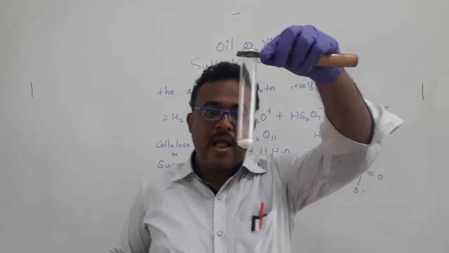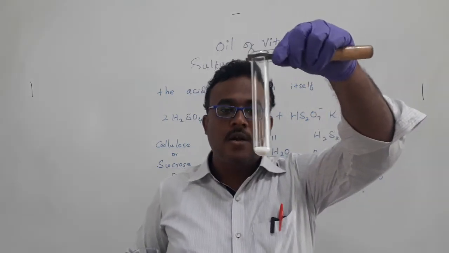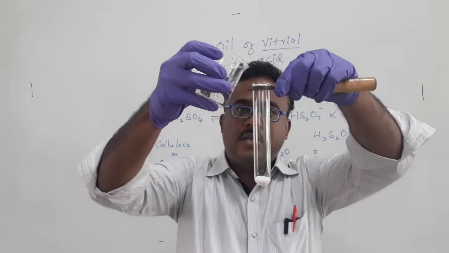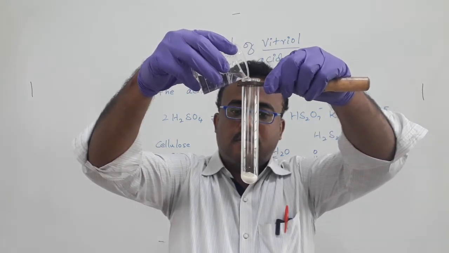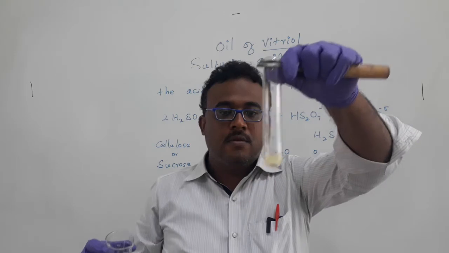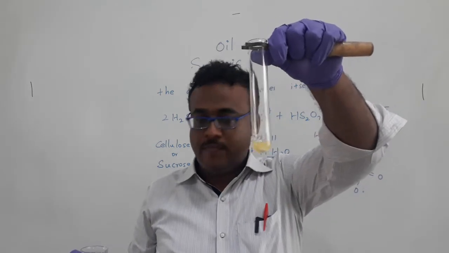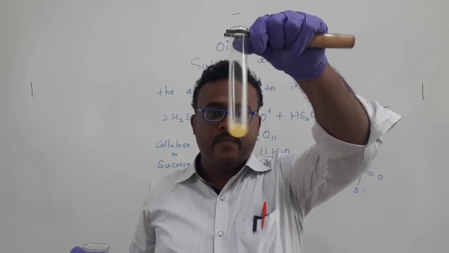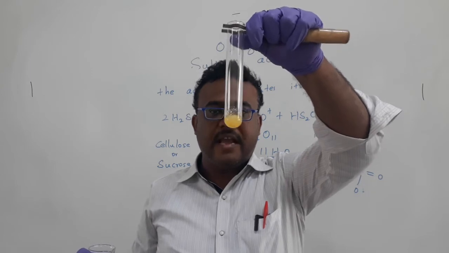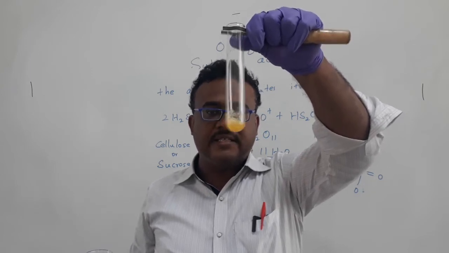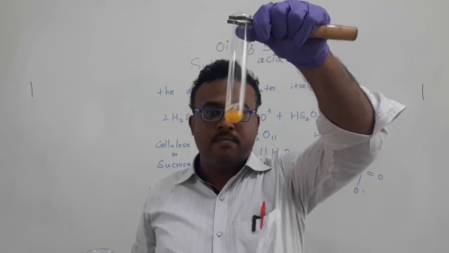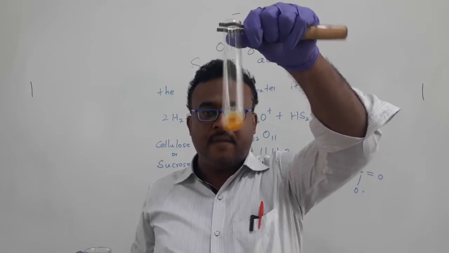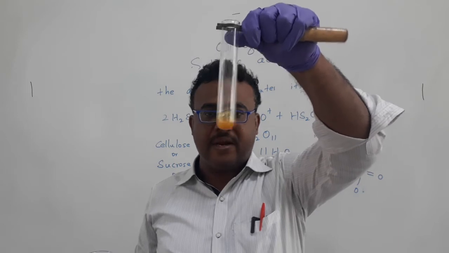You can see here I have taken sucrose. Now I am going to add some amount of sulfuric acid. First of all, it changed to yellow color. Now the yellow color is getting darker, to brown color. That means the dehydration reaction is slowly happening.